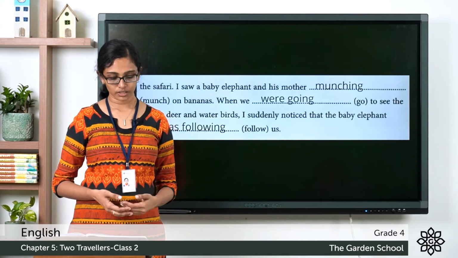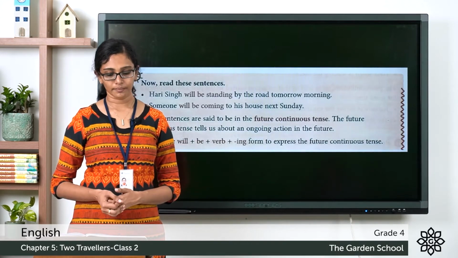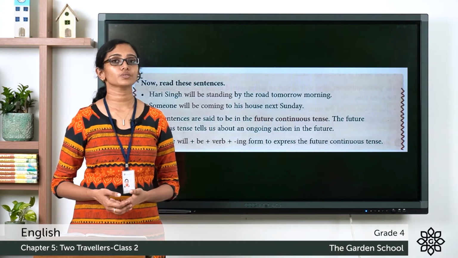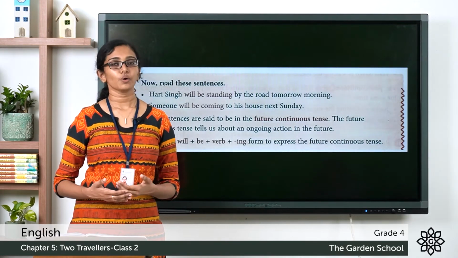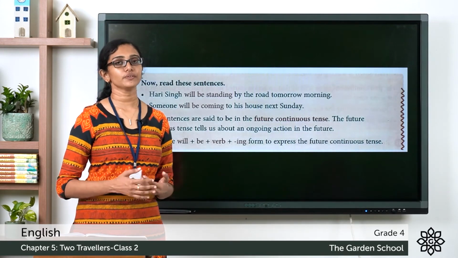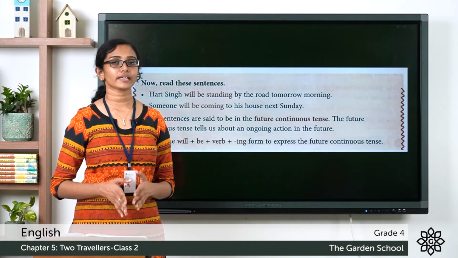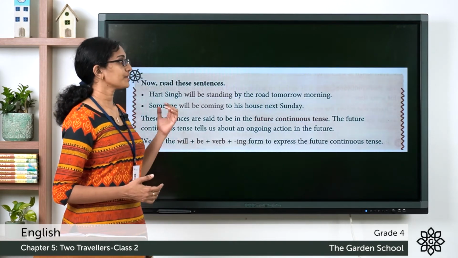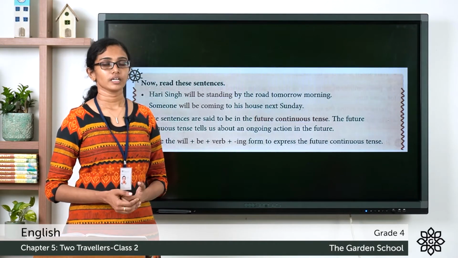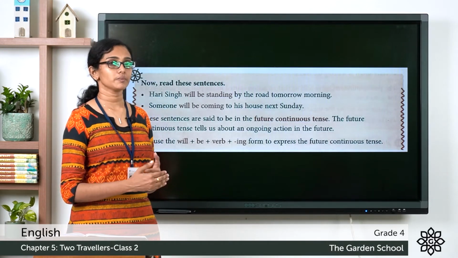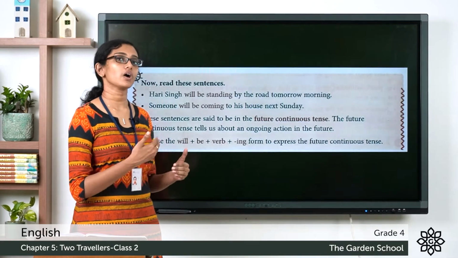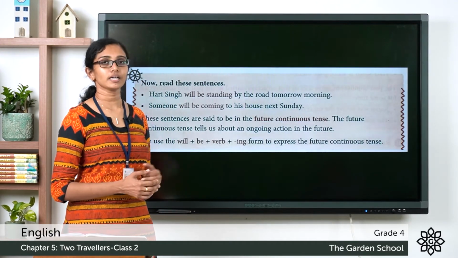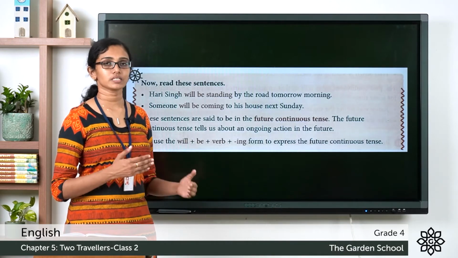Now the next section, here there is a grammar lesson and it's about future continuous tense. And when do we use a future continuous tense? To show some ongoing action in the future. We can see a couple of examples given here. Hari Singh will be standing by the road tomorrow morning. It's not happening right now, but it will be an ongoing action happening in the future. Will be standing is the verb given in future continuous tense here.